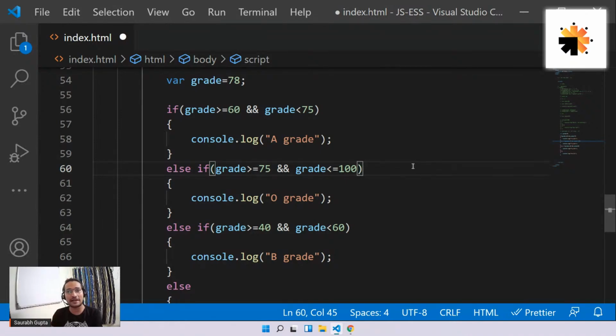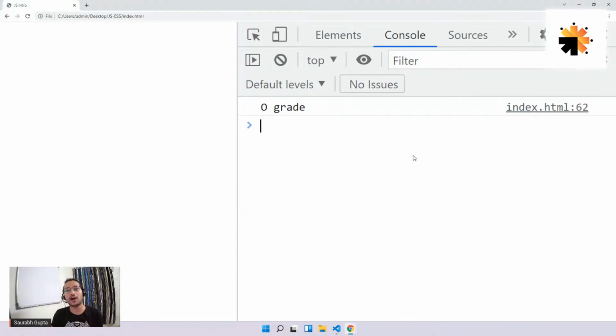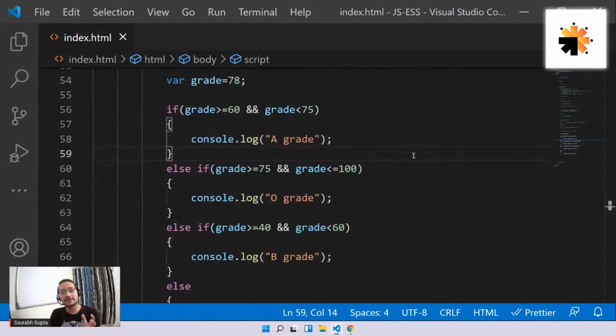So you should always depend on the condition. And now in this case, it should be perfect. And now let's see. And here we go. Now we get O grade. So is it clear, guys? Everyone, are we clear with the logic?